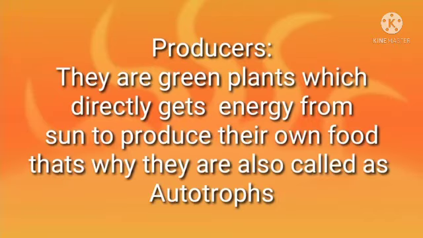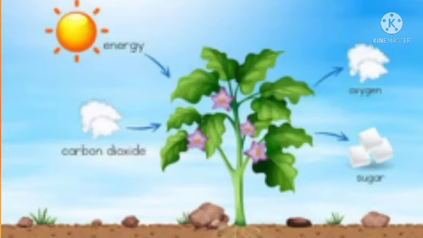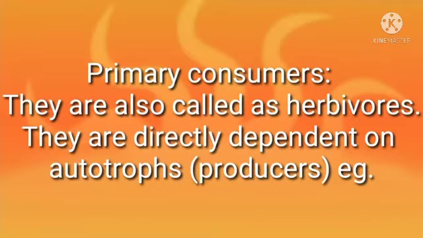Producer. They are green plants which directly get energy from the sun to produce their own food. That's why they are also called autotrophs. Autotroph means they prepare their own food. Look at this diagram. It is the process of photosynthesis. They are getting energy.